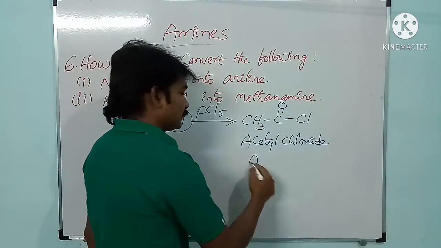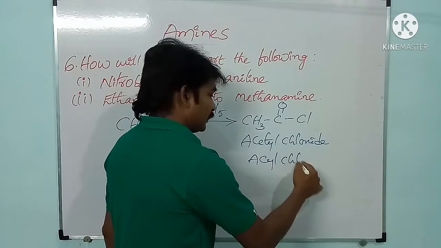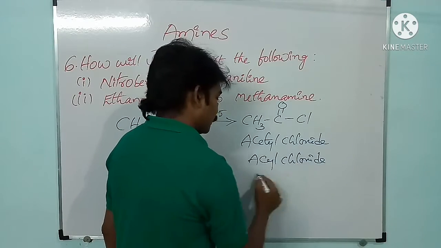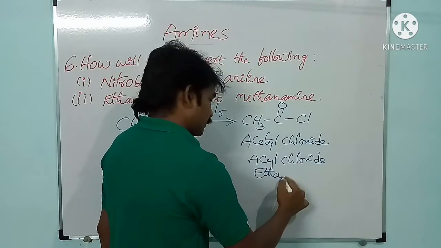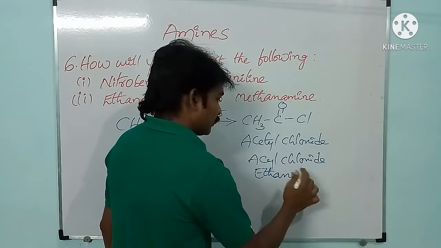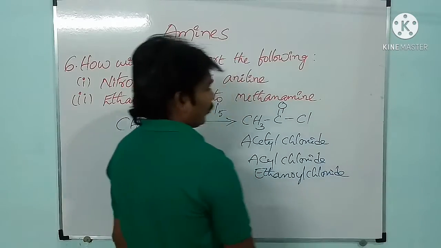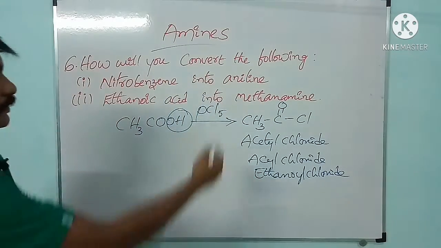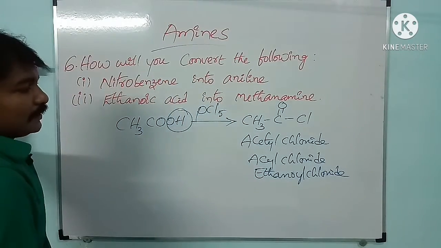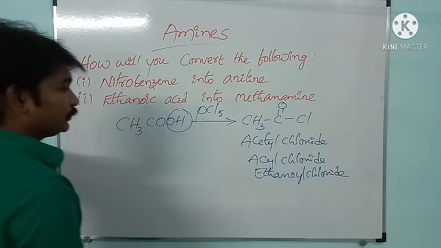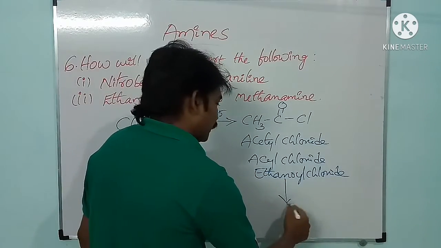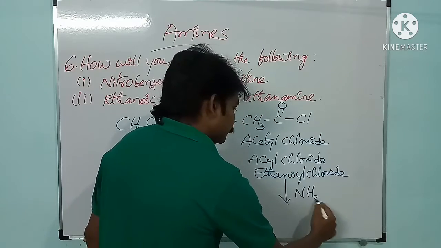Acetyl chloride, acyl chloride, ethanoyl chloride, all are the same. See here, this acetyl chloride is treated with ammonia.